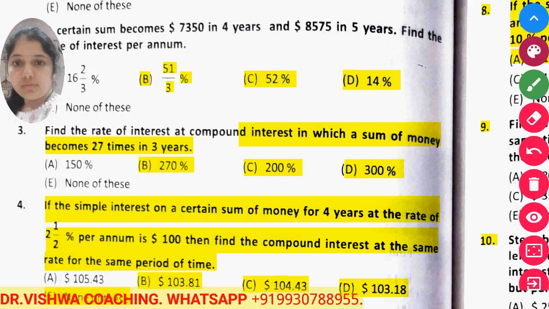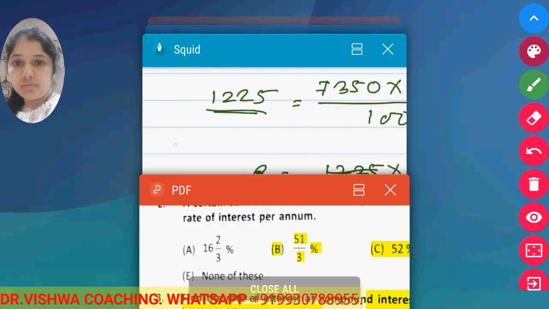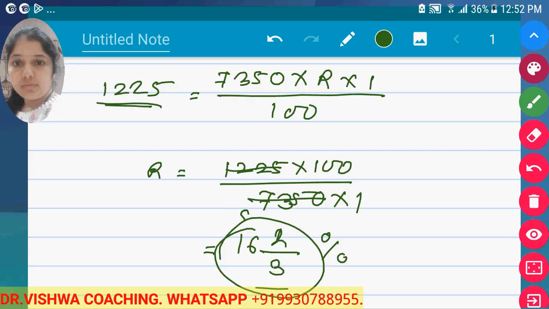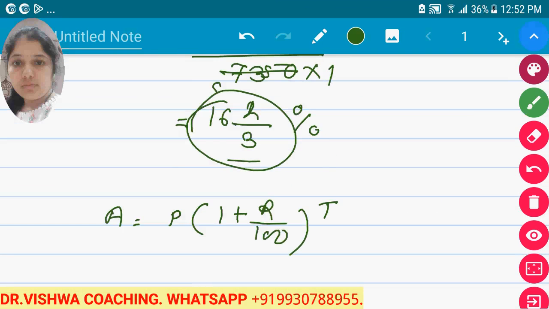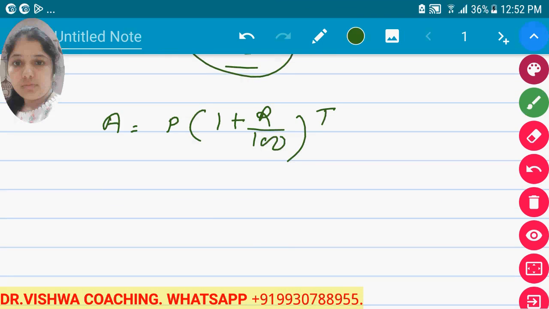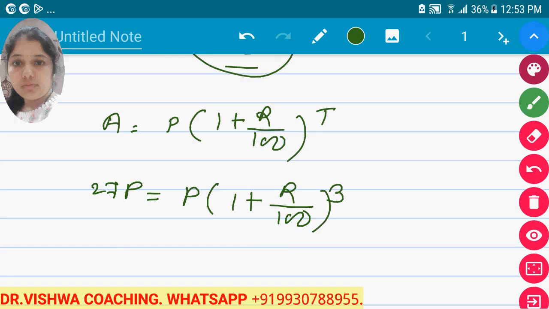Now see, amount is equal to principal into the bracket 1 plus R upon 100 raised to T. Now the amount becomes 27 times the principal when the time period is 3 years.